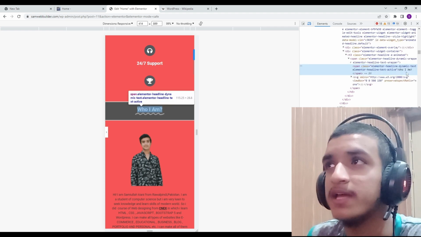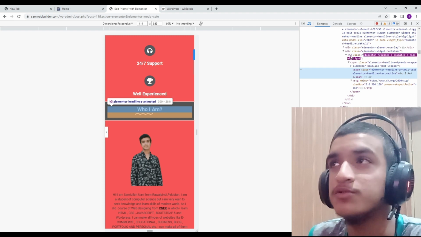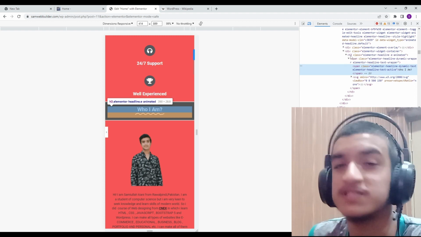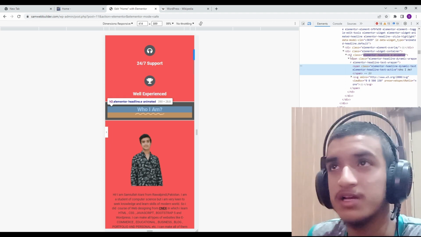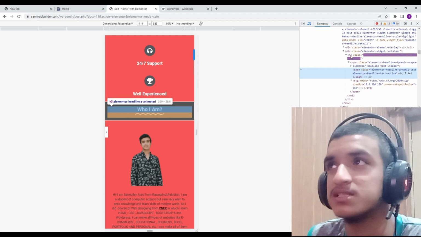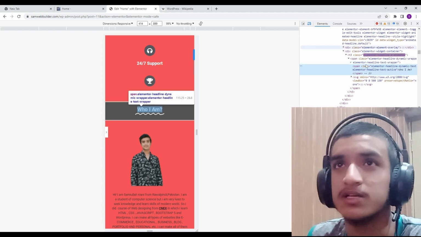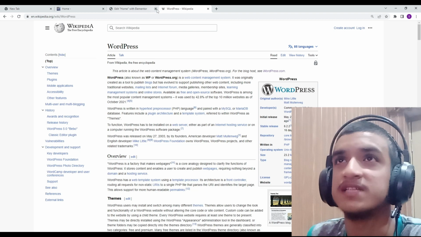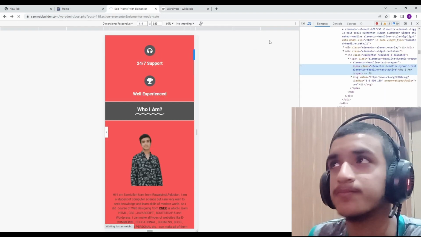Here the text is heading H3, and it uses H3. When you do coding, you have to select which heading you want to apply. So here you only have to select the size or the color which you want. You don't have to write the code. So that's how WordPress helps you manage your website. I hope you understand.